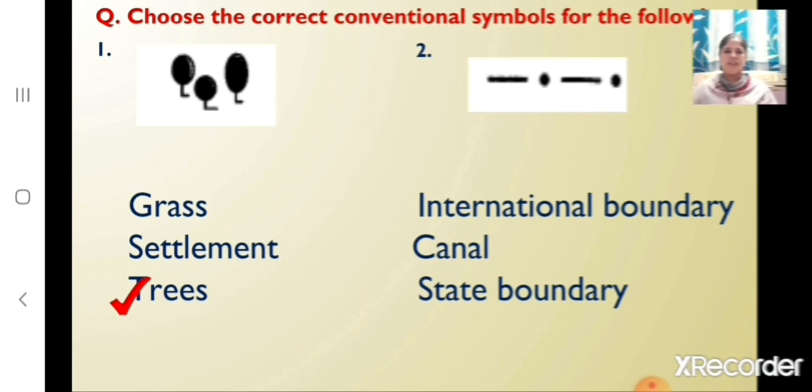Now look at the second conventional symbol. Is it of international boundary, canal, or state boundary? What's the correct option? Yes, it indicates international boundary.